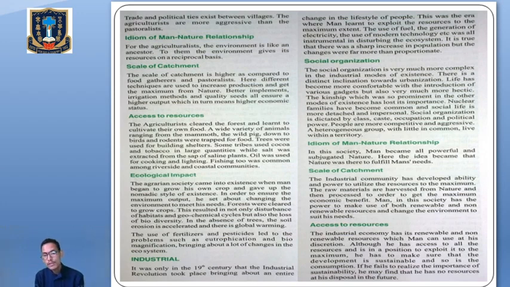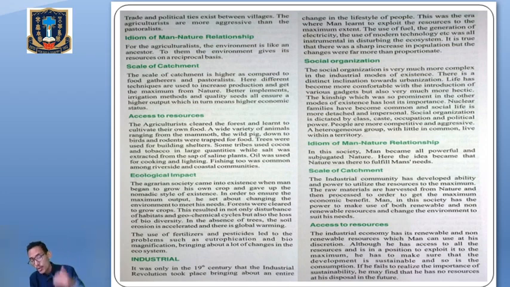The raw materials are harvested from nature and then processed to get the maximum economic benefit. Man in the society has the power to make use of both renewable and non-renewable resources and change the environment to suit his need. So we can see maximum economic benefit in the industrial mode of existence.